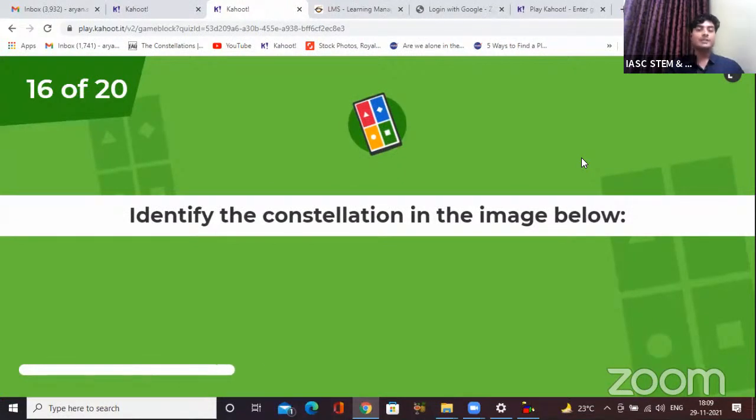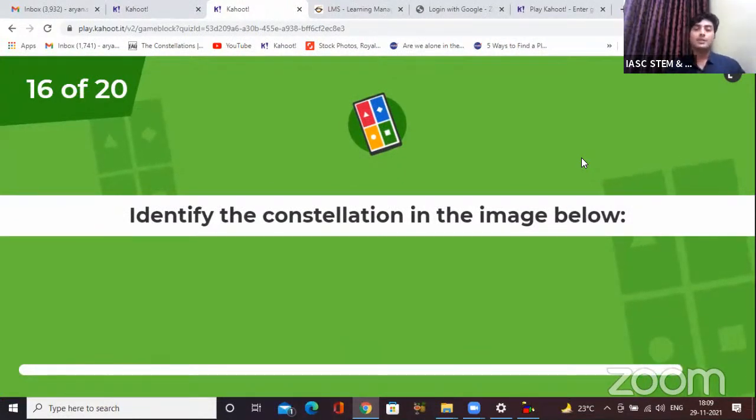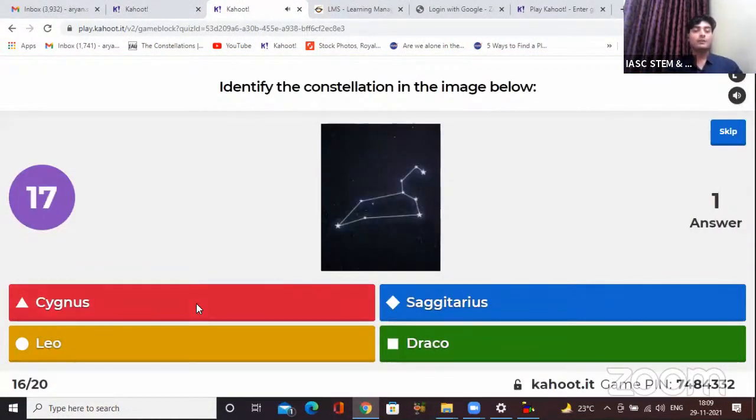Question number 16. Identify the constellation in the image below. Option red, Cygnus. Option blue, Sagittarius. Option yellow, Leo. Or option green, Draco. What does this look like? Try to imagine.